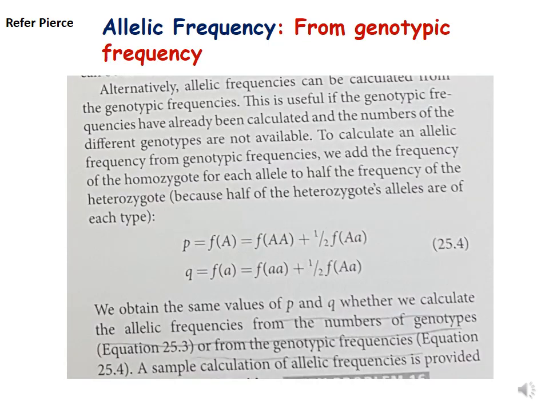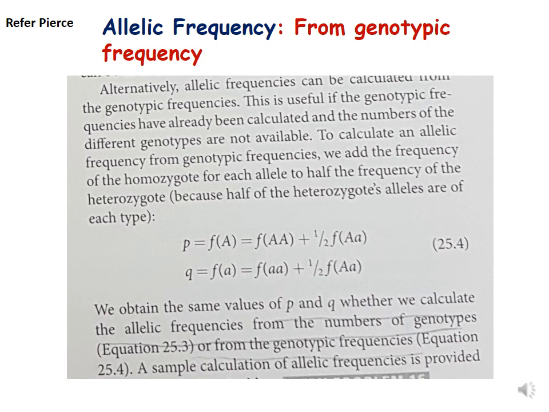When we calculate allelic frequency from the genotypic frequency, this is the next equation which you have to remember. This is 25.4 from Pierce. This is how we calculate the frequency of the dominant allele from genotypic frequency: the frequency of homozygous dominant plus half the frequency of heterozygous individuals.